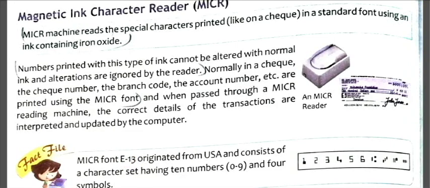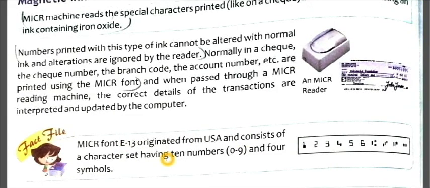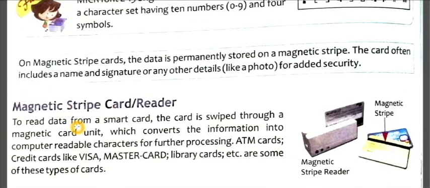MICR font E13 originated from USA and consists of a character set having 10 numbers, 0 to 9, and 4 symbols. So here we have 1, 2, 3, 4, 5, 6 numbers and these 4 symbols. Total 10 symbols.